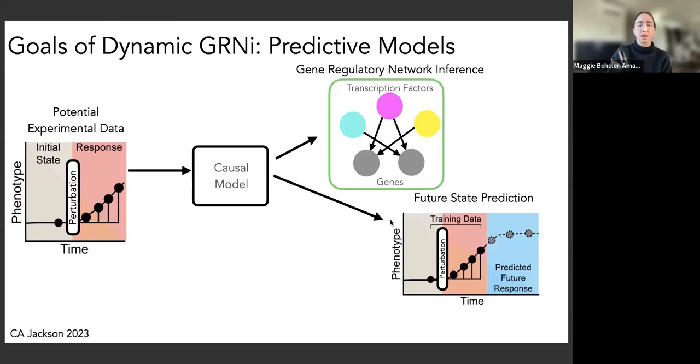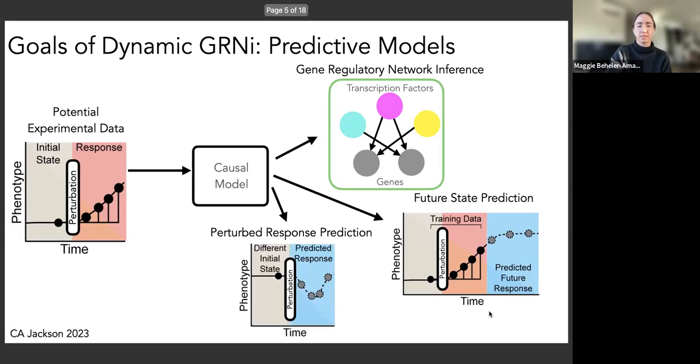So we can train our model on a cell responding to a perturbation. Let's say that we add a drug to this system. And then we would like to be able to predict the future response of that perturbation at unseen time points.